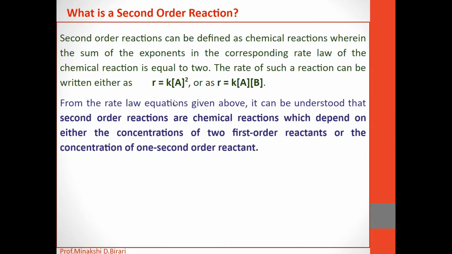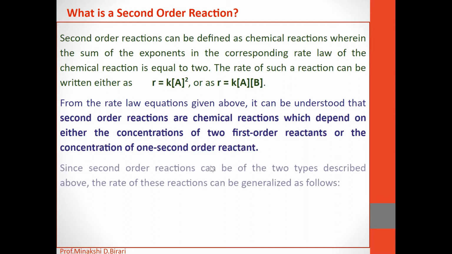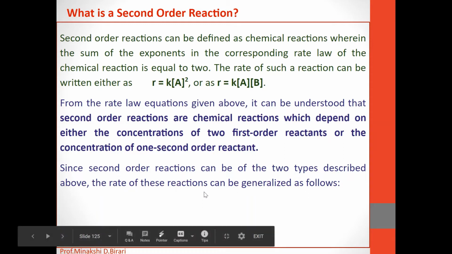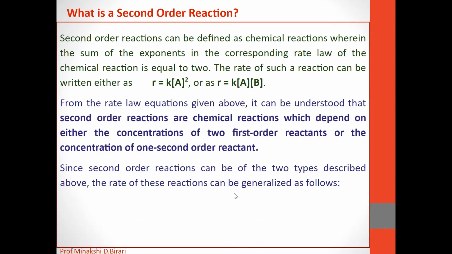So from the rate law equations given above, it can be understood that second order reactions are chemical reactions which depend on either the concentrations of two first order reactants or the concentration of one second order reactant. Since second order reactions can be of the two types described above, the rate of these reactions can be generalized as follows. So what is that?